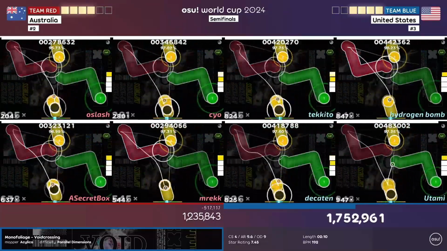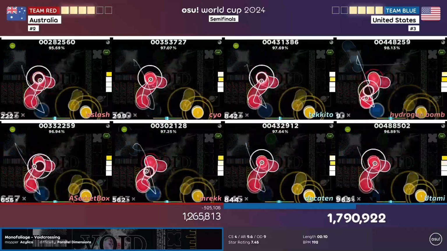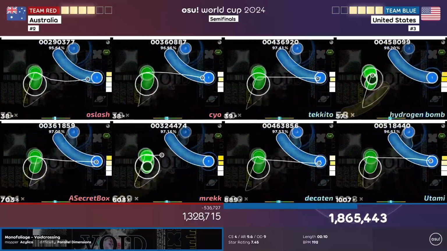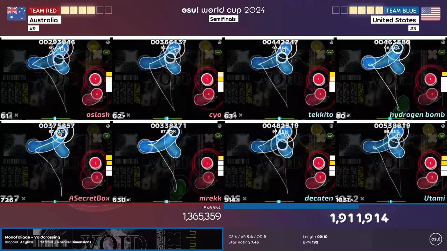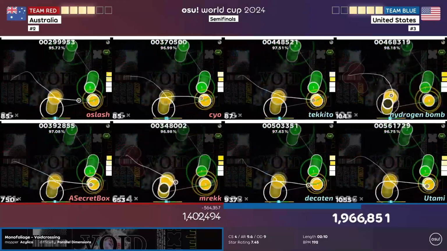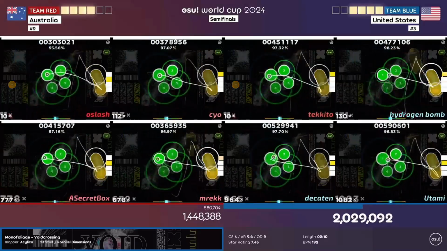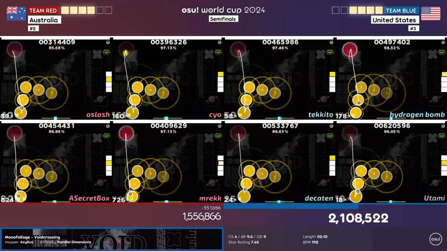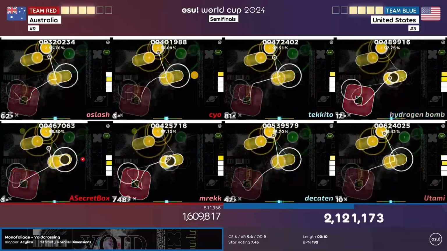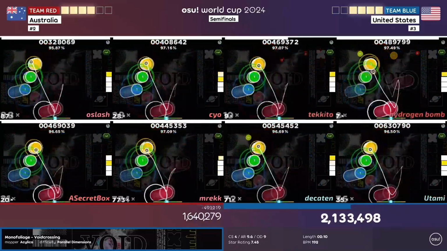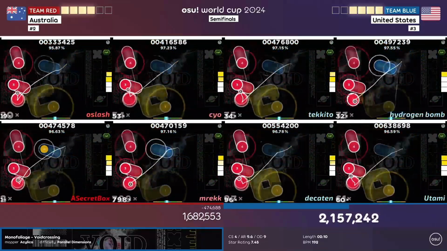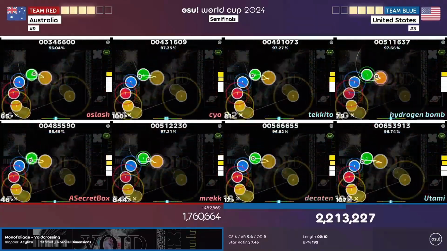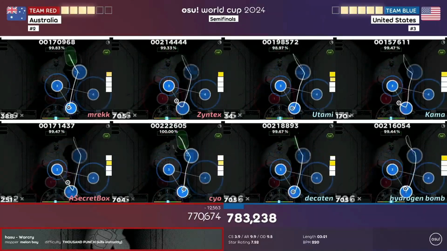Now it comes down to Australia's final chance at trying to make it to tiebreaker. All Australia needs to do is win this next pick, and they go to tiebreaker and potentially win against the US, which Australia has never beaten in any OWC ever. So they could be making history if they win the tiebreaker, but they need to get through the next map first. It's Australia's pick, and they decide to go with Nomad 1, which they thought would be their best bet.